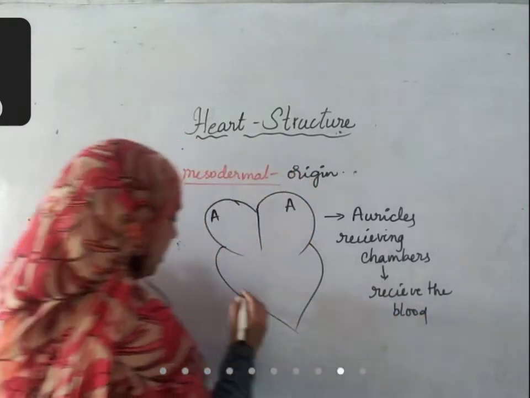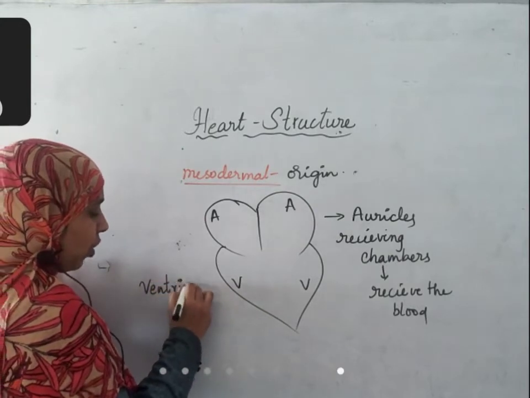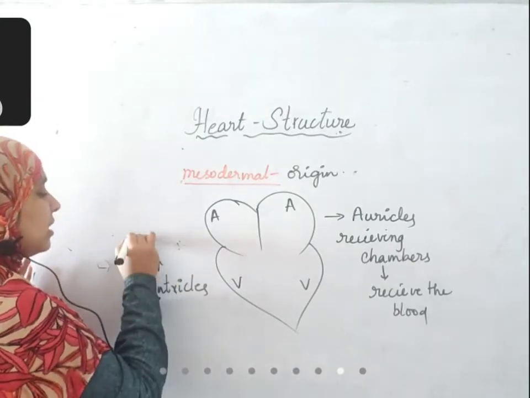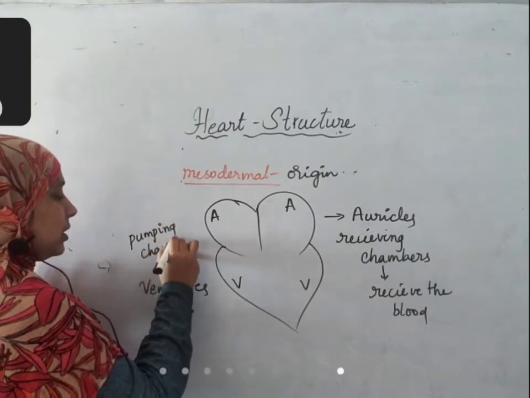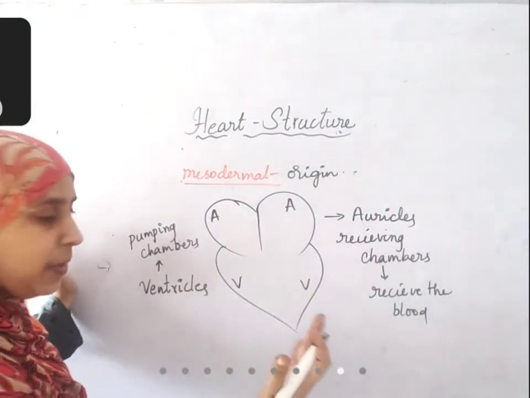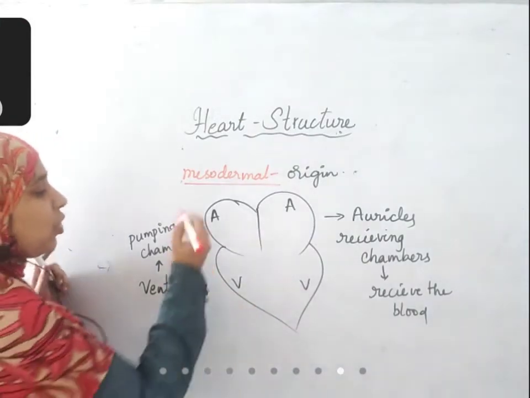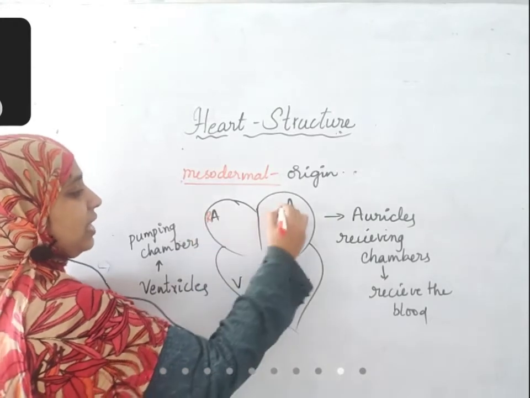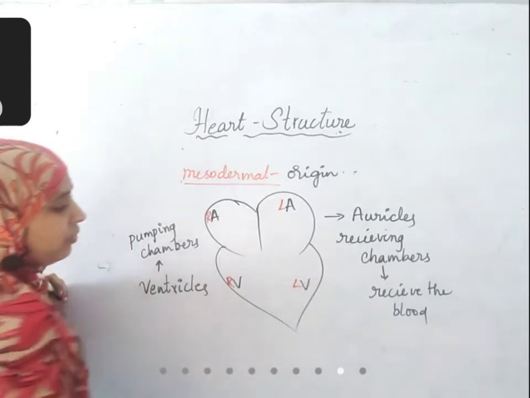The lower chambers are called ventricles, and they are called pumping chambers because they give the blood outside, they release the blood outside. Based on whether it is present on the left side or right side, auricles are called right auricle and left auricle. Ventricles are called right ventricle and left ventricle.